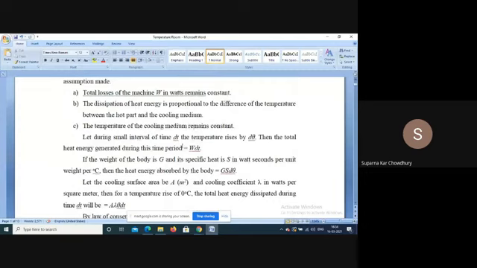So, if we consider a small time interval dt, and temperature rise is d theta, then the total energy generated due to loss is W into dt. That has to be dissipated. Now, a part of this is absorbed. If the weight of the body is G, the specific heat is S watt-second per unit weight per degree centigrade, then the heat energy absorbed will be G S d theta.